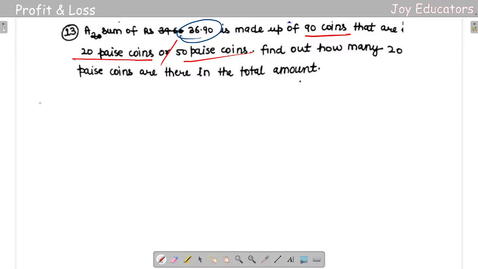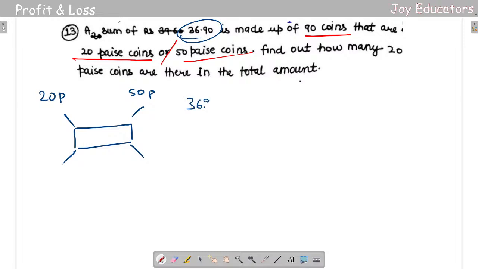The first thing that you are supposed to do over here is you can take the same thing like before. I don't want to mess you guys up, so I'll do both methods. Same thing, 20 paisa and 50 paisa. I don't know the mean value here, but I'll be getting it. So how to get the mean value? It's going to be really simple.